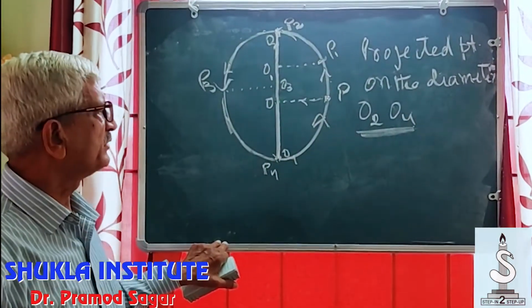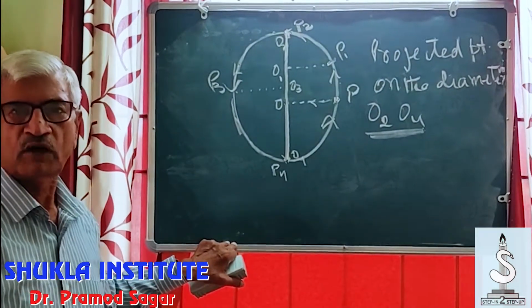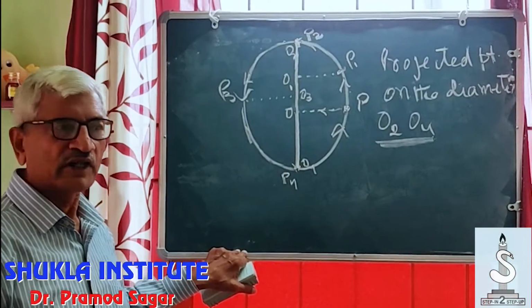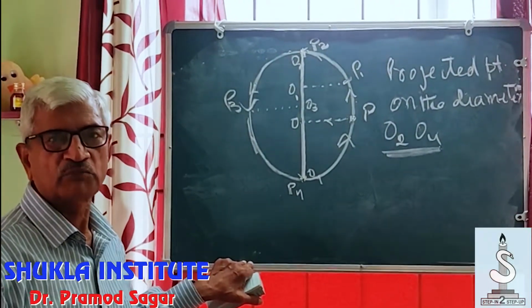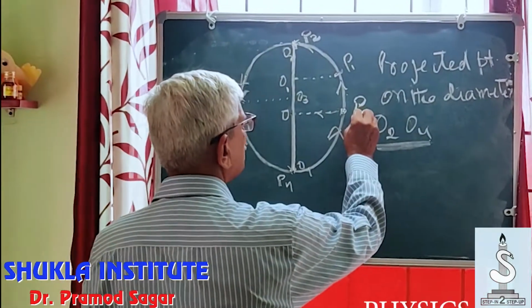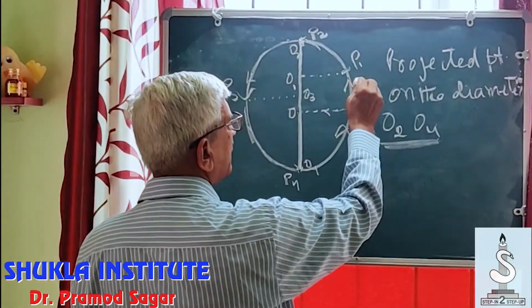It's moving on the diameter O2, O4. We shall now show that the projected point does execute simple harmonic motion. Let's see how. As the particle moves from P to P1 in time small t,